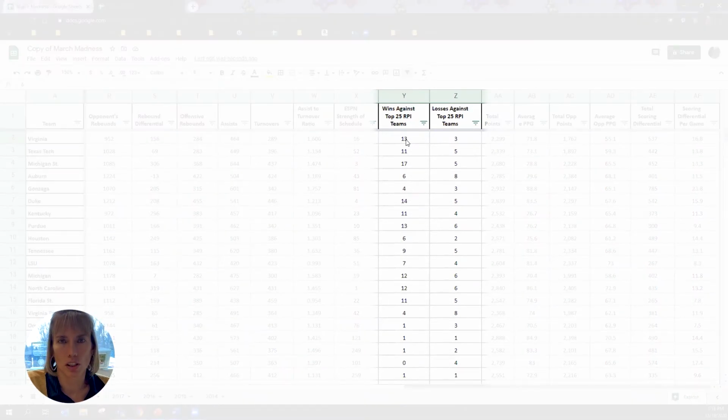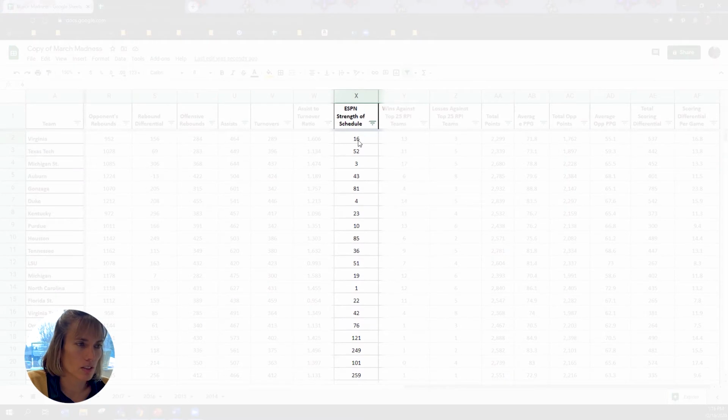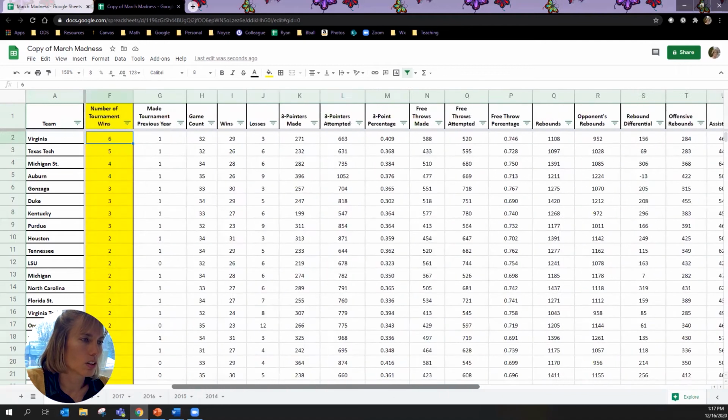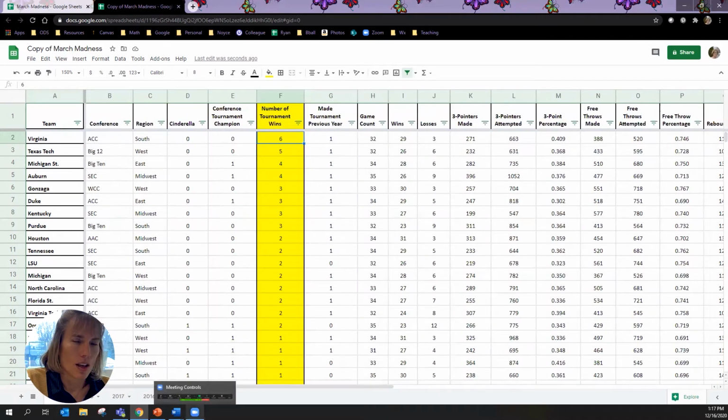This gives an idea of strength of schedule. We have ESPN strength of schedule, and I'm guessing that Stephen F. Austin didn't do well on that year, because I don't think they played tough teams. So basically you can just go through here and look at which statistics ended up being predictive of winning more. So that's the spreadsheet to start with, and that's some of the stuff you can do with it.